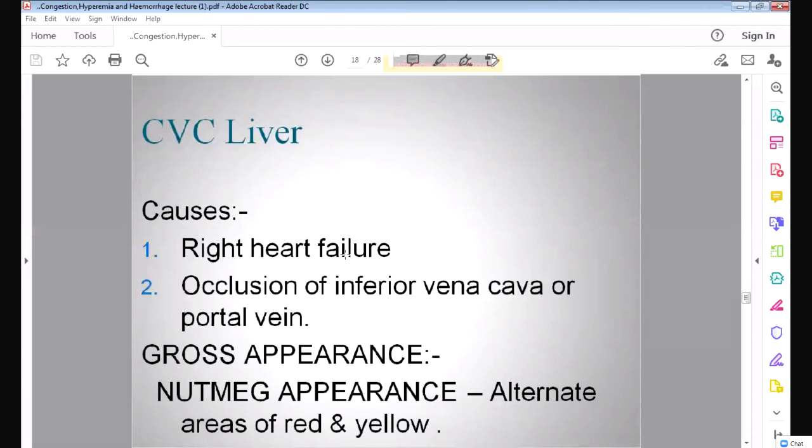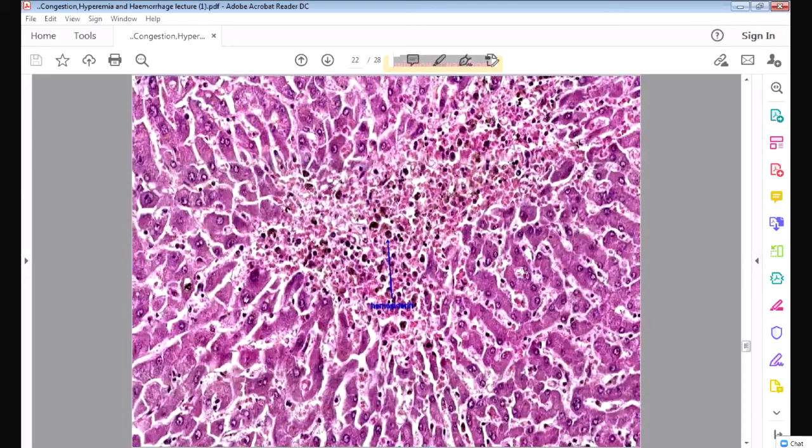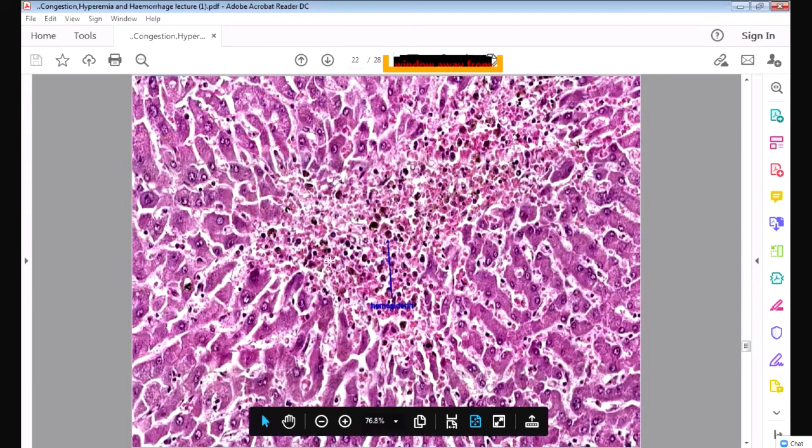Here you can see the microscopy, these cells are dying. Again, you can see this hemosiderin pigment, because the hemosiderin pigment is digested by the macrophages. So this area has died, and these are the normal liver cells. These cells have not died. So these are the normal liver cells, but in this area, the cells have undergone necrosis.